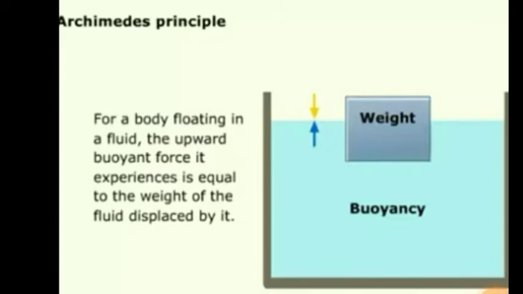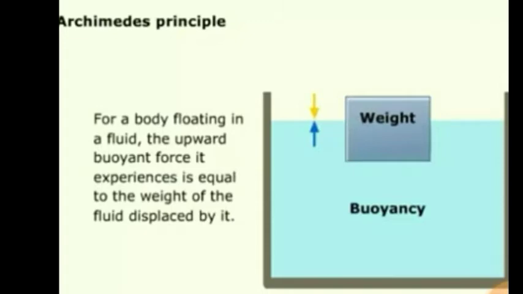Whenever any object is immersed in a liquid, the liquid exerts an upward force on that object, and this upward force is called the buoyant force. According to Archimedes' principle, for a body floating in a fluid, the upward buoyant force exerted by the liquid is equal to the weight of the fluid displaced by this object.